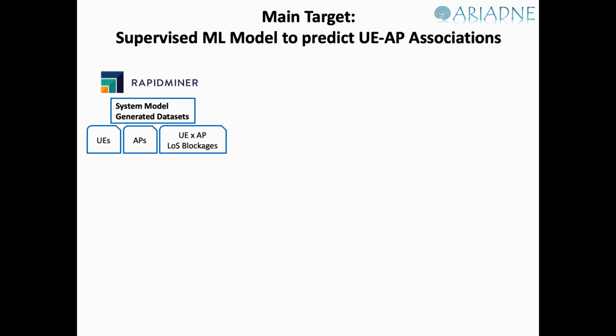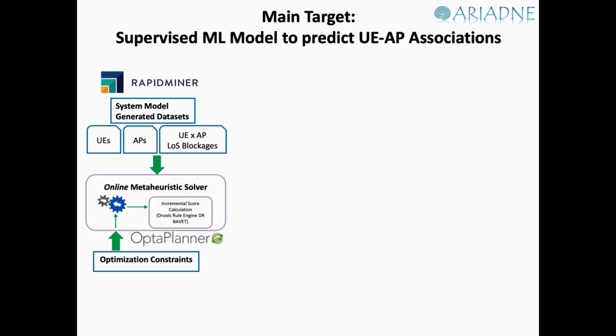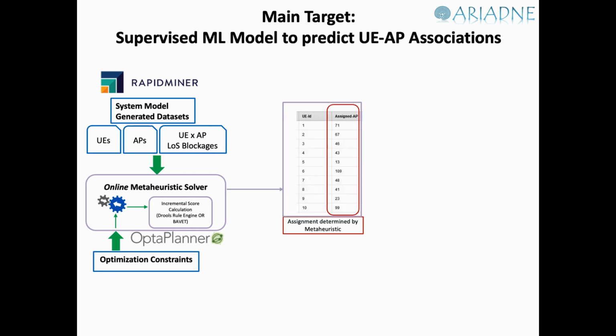As seen already, we have system model generated data sets, which give us geographic properties of UEs, APs, availability and requirement of resource, and the LOS blockages. We ingest it into a meta-heuristic online solver, OptaPlanner. We write the constraints. It delivers us a solution, which is the assignment as determined by the meta-heuristic algorithm.